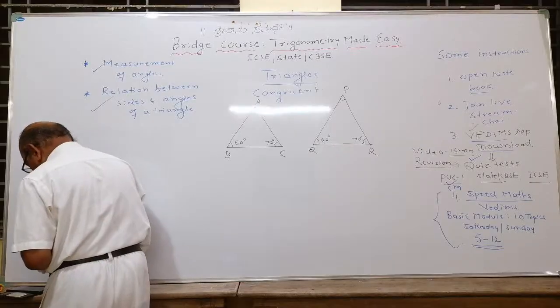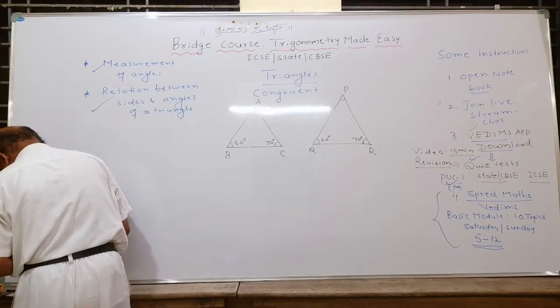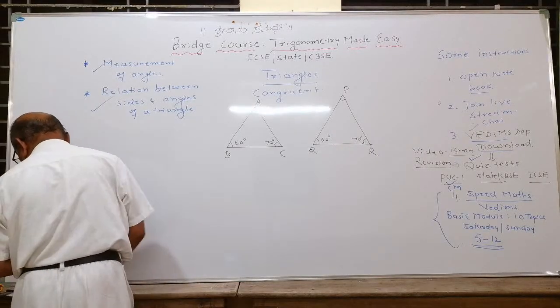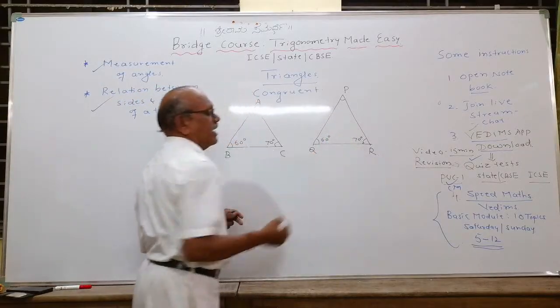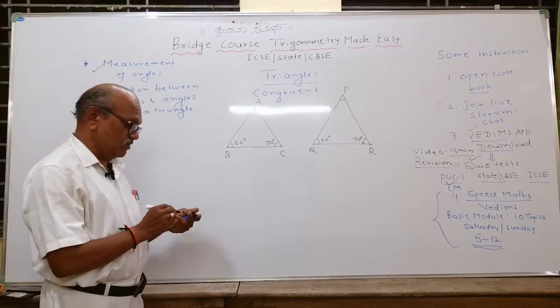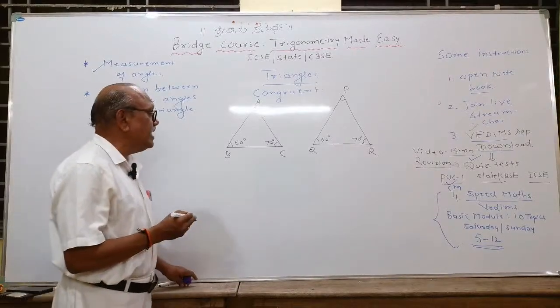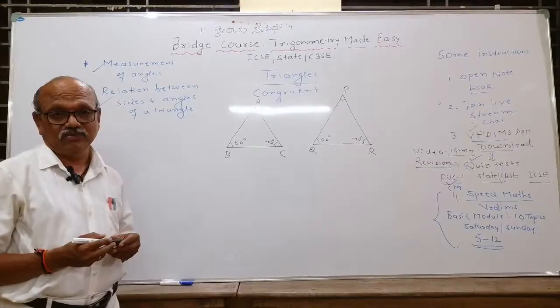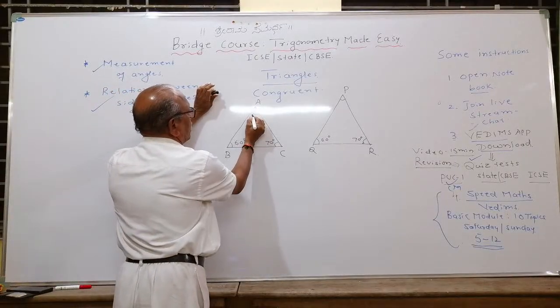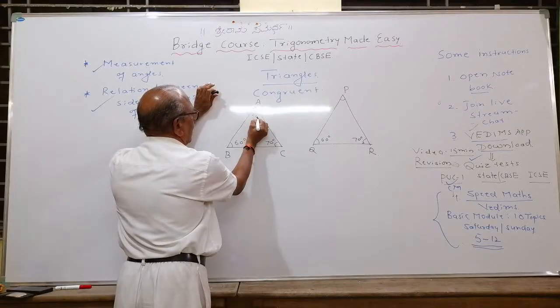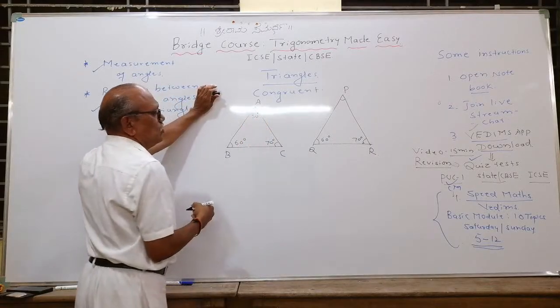You can start chatting in the chat box. In any triangle, angle sum property: the sum of the interior angles of a triangle will be what? 180 degree. 70 plus 60 is 130. 130 plus 50 degree is equal to 180.